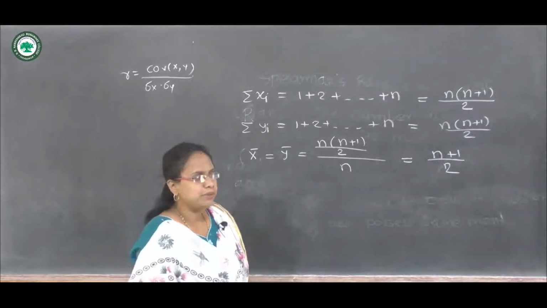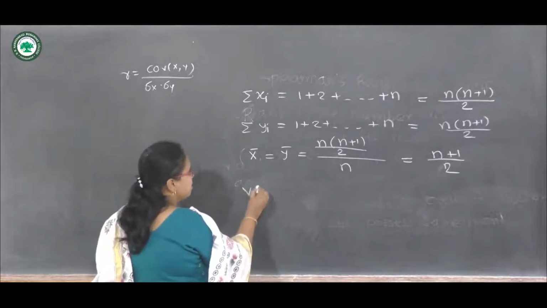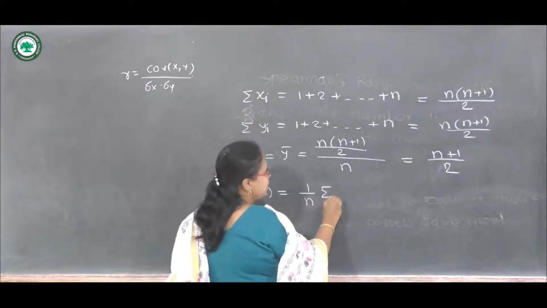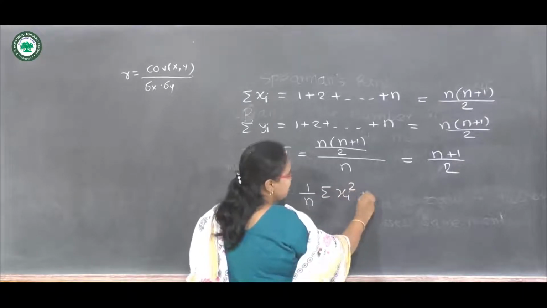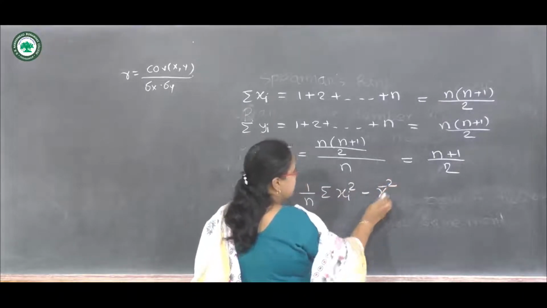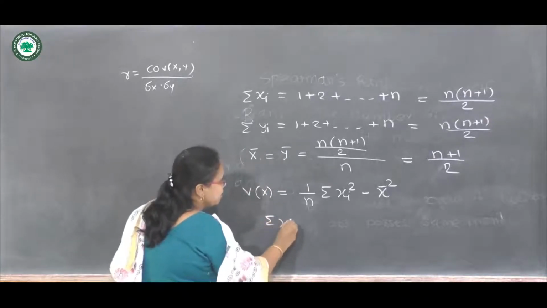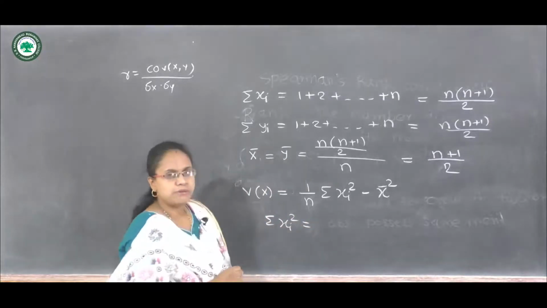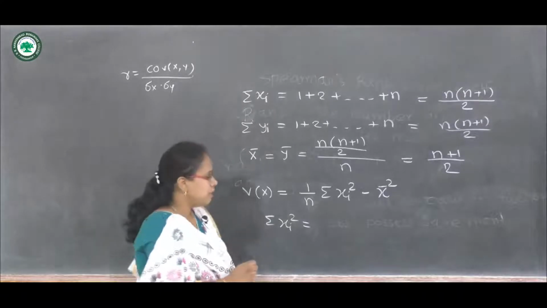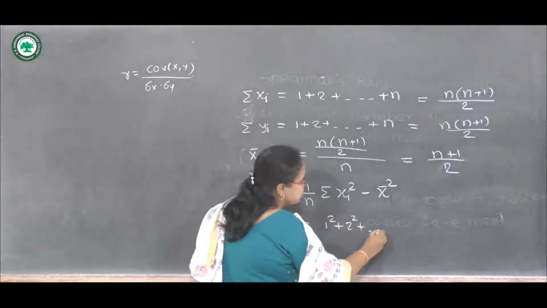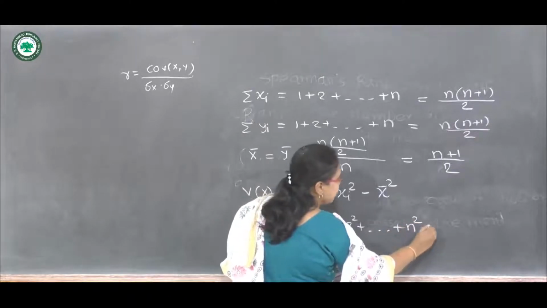Now let us compute the variances of x and y. We know the formula of variance of x, which is 1 upon n summation of xi square minus x bar square. Summation xi square means the sum of squares of the numbers. So we write 1 square plus 2 square plus so on plus n square.